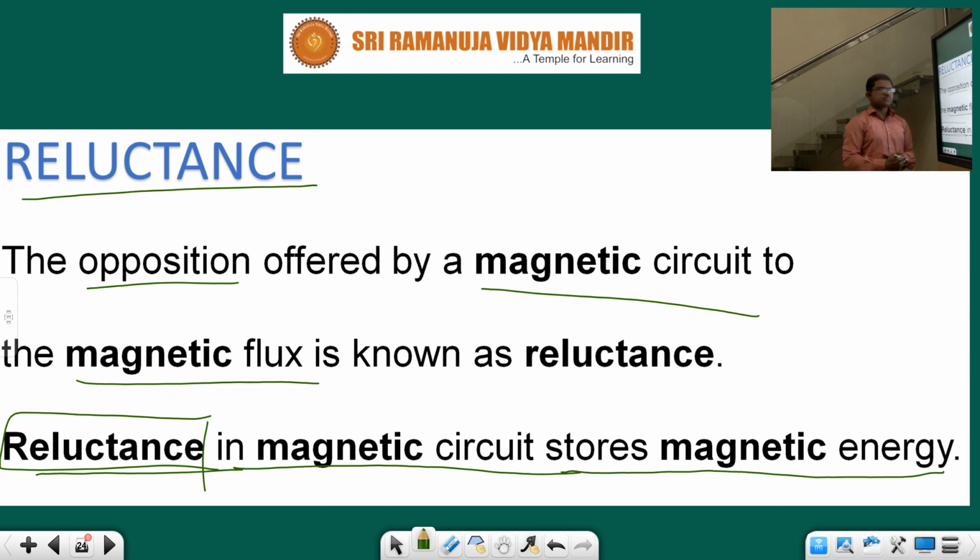Children, see here, if you look at all the machines, any electrical appliance like a fan, any motors, generator, electric bike, electric car, any rotating electrical equipment, it works based on magnetic field, not electric field.